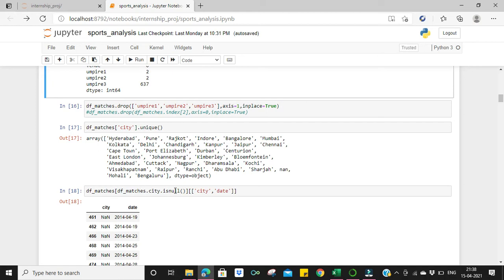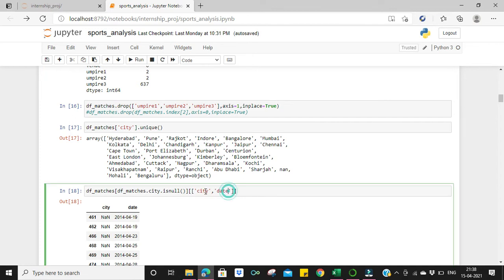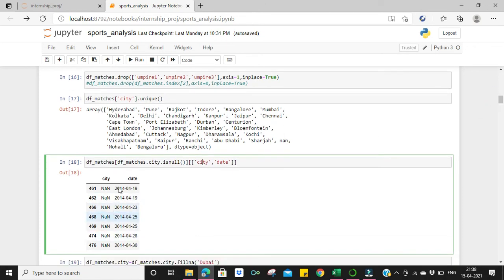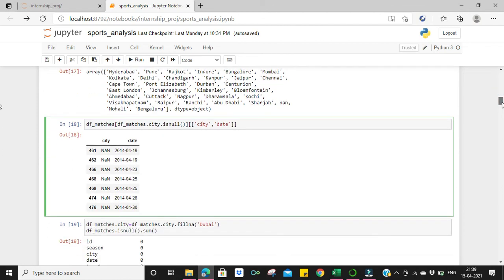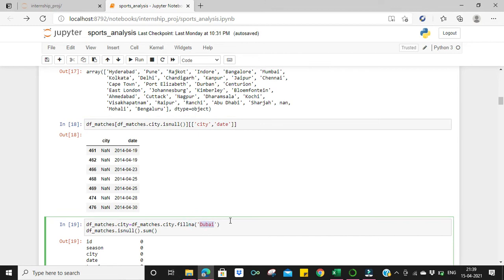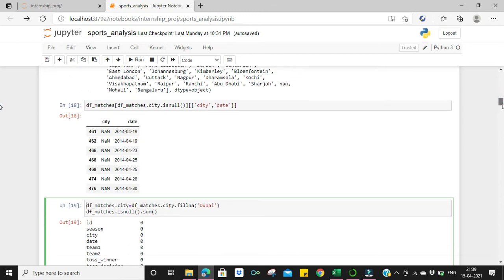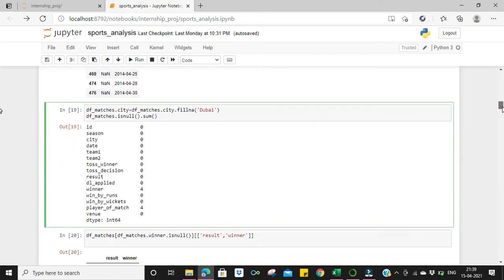So after seeing the values which are null, and I also saw the date, I came across that these seven places are null values in the 2014 match which was played. So after Googling, I found out that Dubai was the city wherein the match in 2014 was played. So I filled all the null values in the city with Dubai. And again, after seeing the isnull function, city is filled.